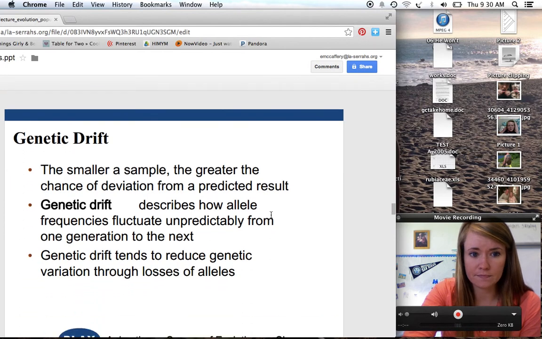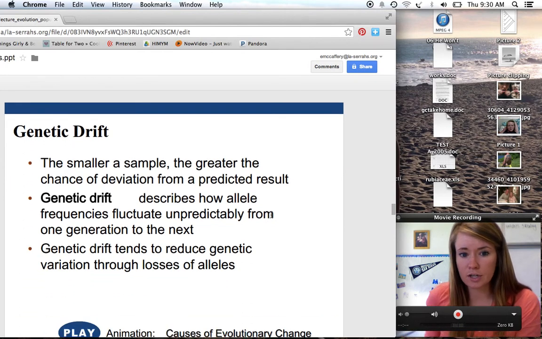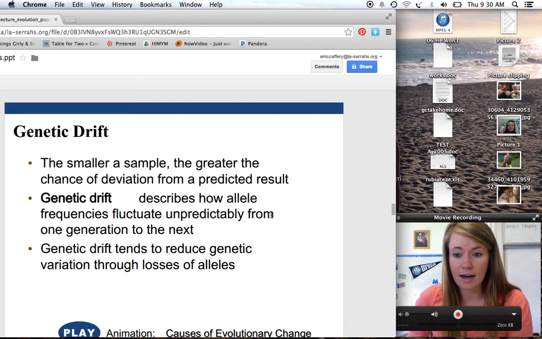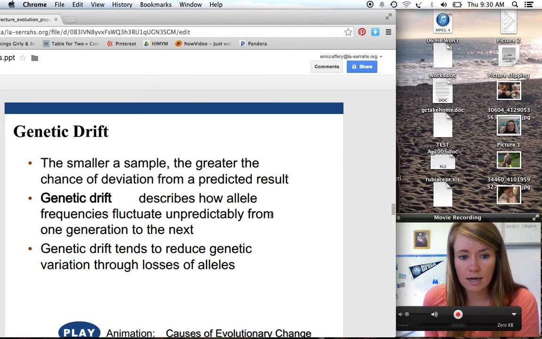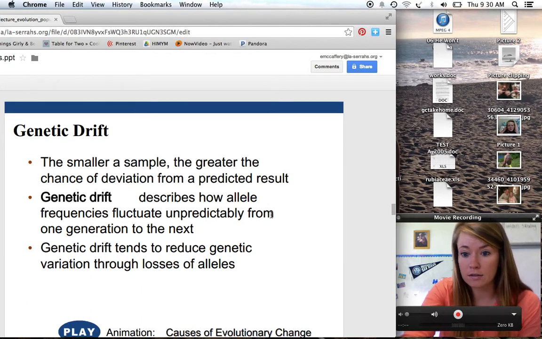So genetic drift. Genetic drift is an explanation of how allelic frequencies can change unpredictably from one generation to the next. And the likelihood of genetic drift having an effect on a smaller population is pretty large. So if there's fewer individuals, the likelihood that something is going to happen and it's going to have a big effect is much more likely. And often genetic drift can reduce genetic variation through loss of alleles. So these are random changes that can actually remove alleles from a population if they are all lost.